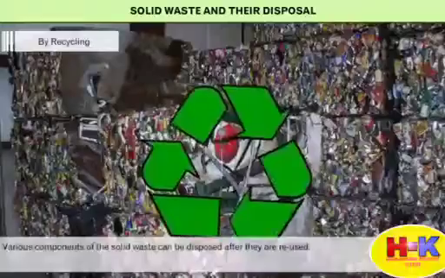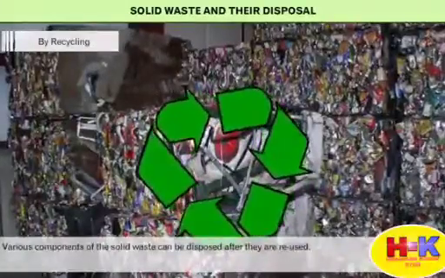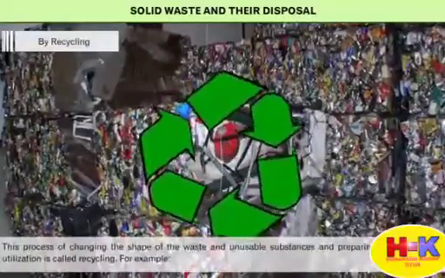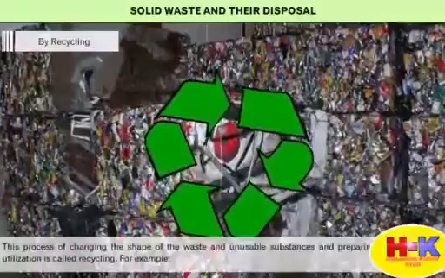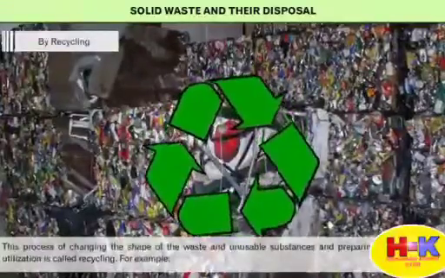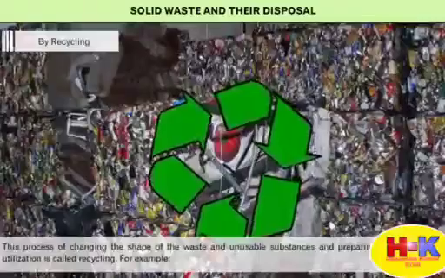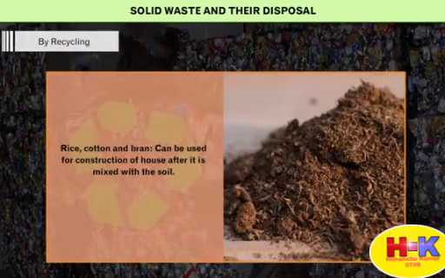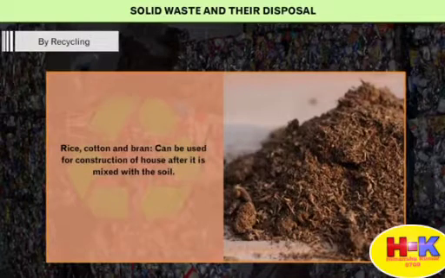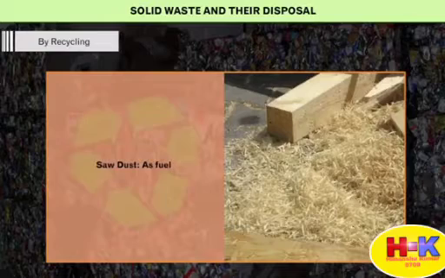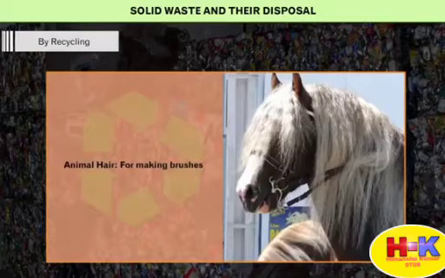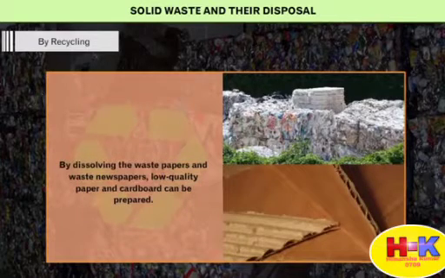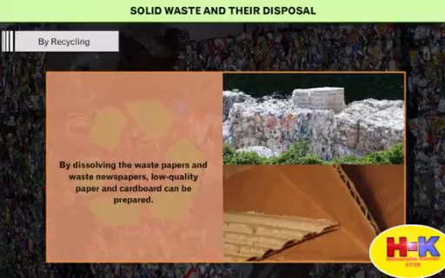By recycling. Various components of the solid waste can be disposed after they are reused. This process of changing the shape of the waste and unusable substances and preparing them for reutilization is called recycling. For example, rice, cotton and bran can be used for construction of houses after being mixed with the soil. Sawdust as fuel. Animal hair for making brushes. By dissolving the waste papers and waste newspapers, low-quality paper and cardboard can be prepared.